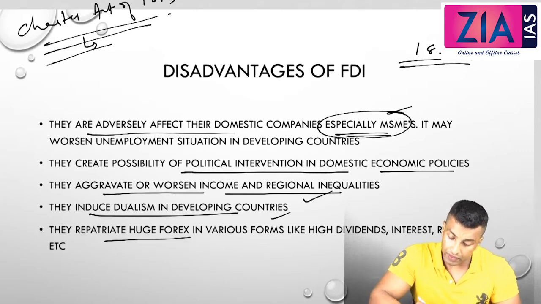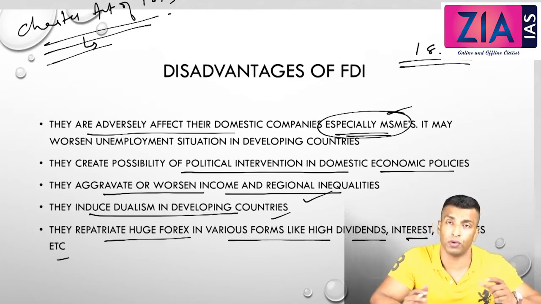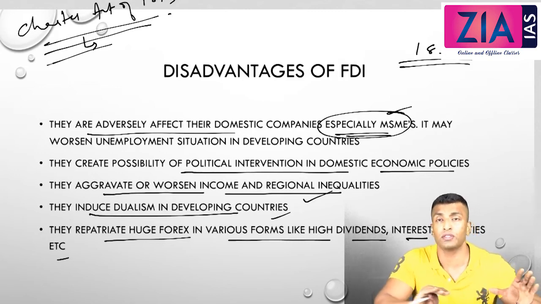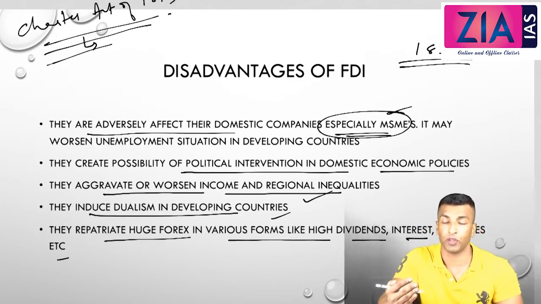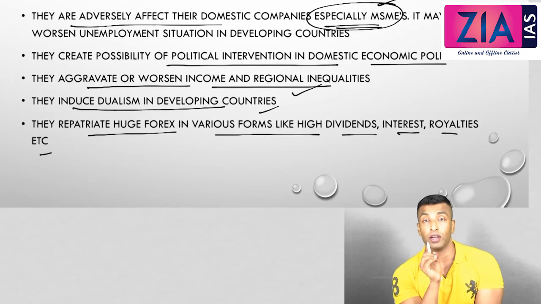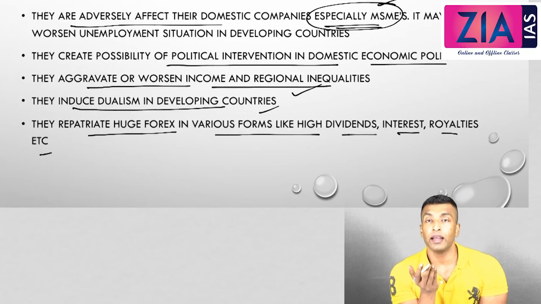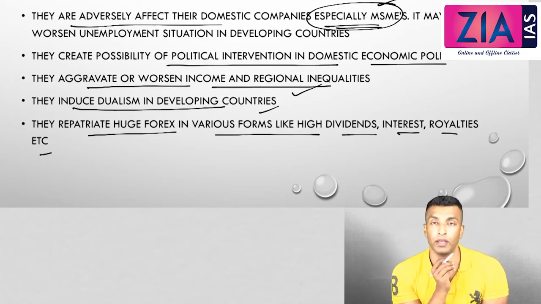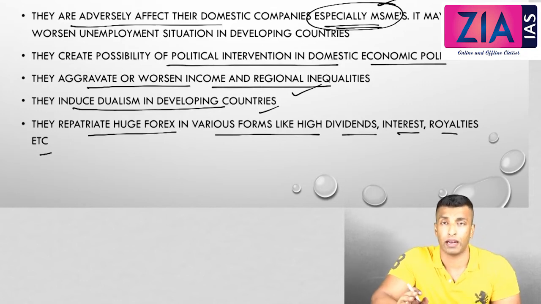They repatriate huge forex in various forms like high dividends, interest, royalties, etc. So huge forex will be taken back in the form of dividends, interest, royalties, and all this money will be taken off, and significant forex will be lost with time. But the most important point, you'll understand in more detail when we discuss the balance of payments. When the interest is paid and it goes back, it goes back through the current account. So the outflow from the current account will increase, and that leads to an increase in the current account deficit. That we will be discussing when we discuss the balance of payments.